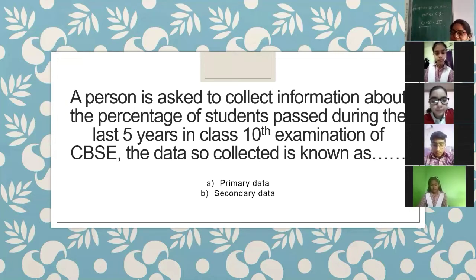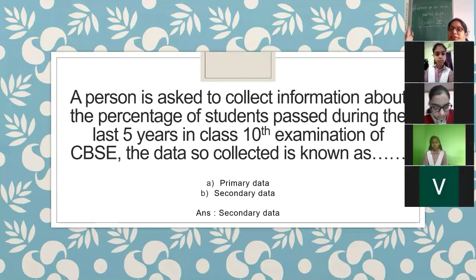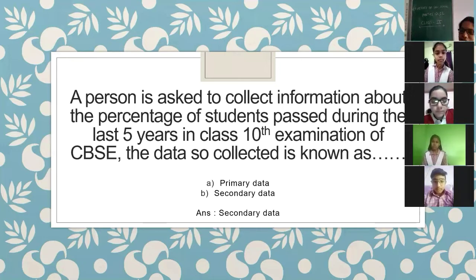Okay, so it means that you are not having the correct definition for primary and secondary data. The correct answer is, it is secondary data. Why it is? Because he is not collecting the information by his own. He is taking help of CBSE sites. Okay, so it is a secondary data.